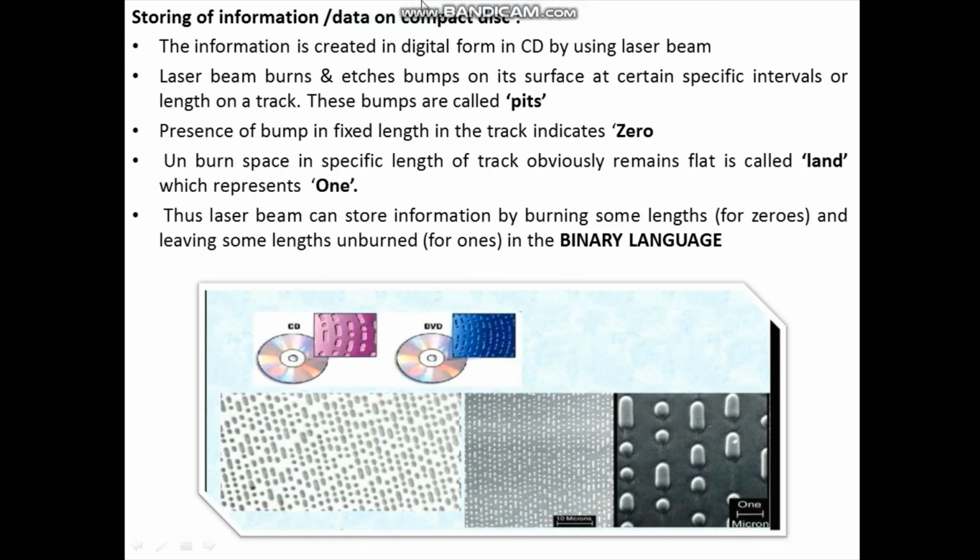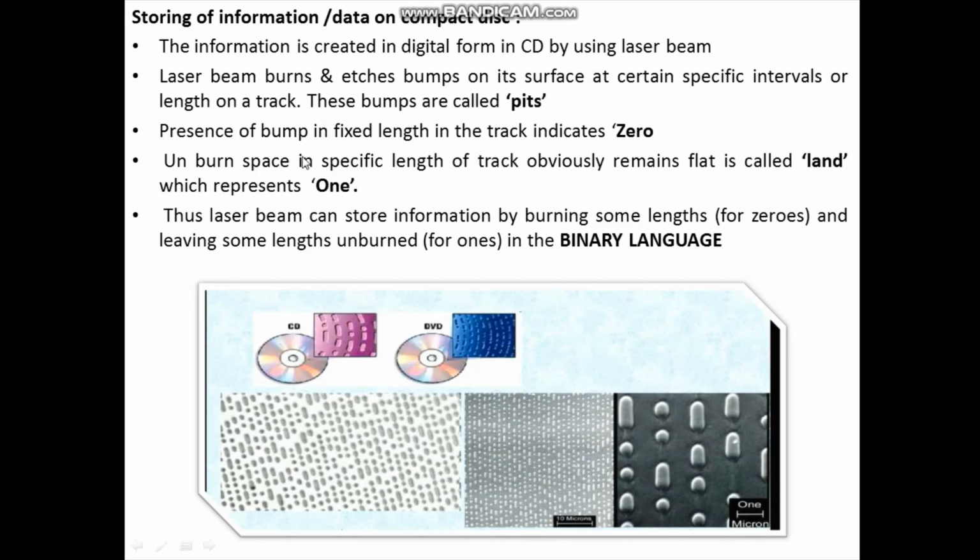Storing of information or data on compact disc. The information is created in digital form in CD by making use of a laser beam. The laser beam burns and etches bumps on its surface at certain specific intervals or lengths on a track. These bumps are called pits.